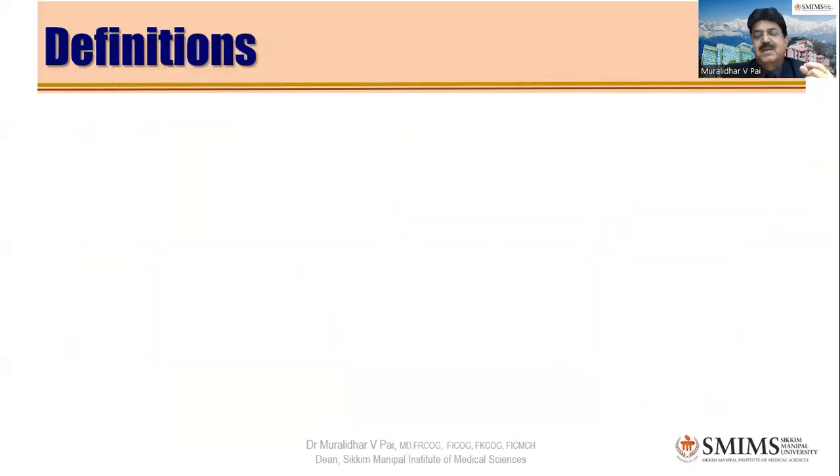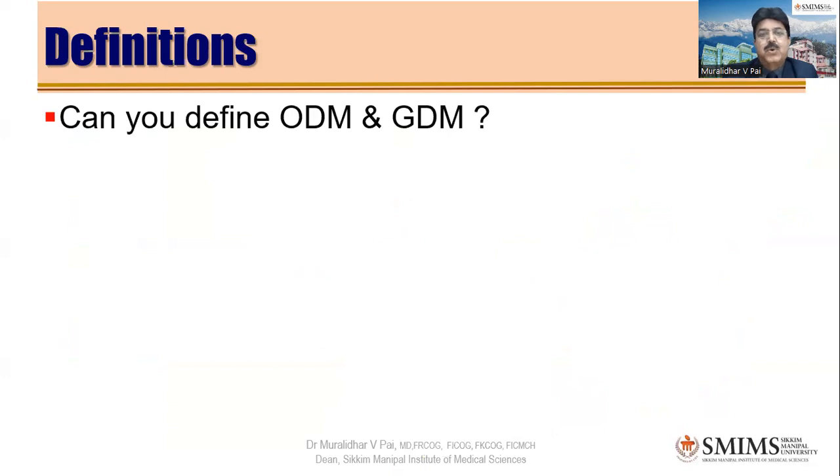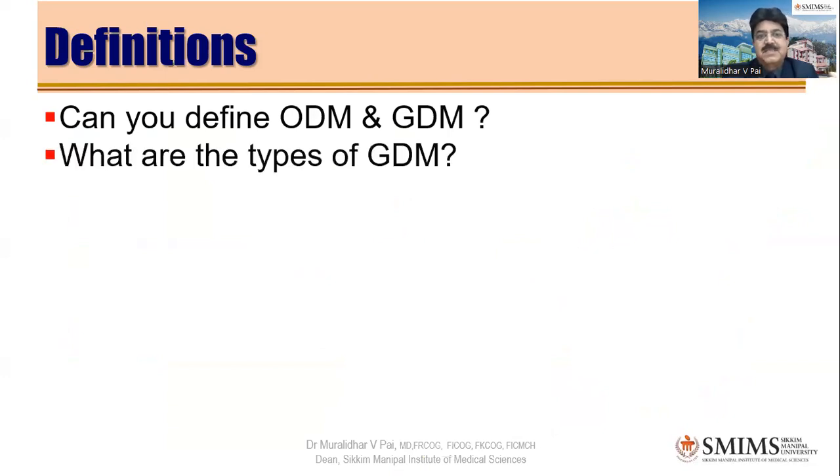Very good. Now, before we go to the actual case, one more question to you. Shall we first define what the different types of diabetes are that can be seen during pregnancy? We usually call it ODM and GDM. Can you explain for the benefit of all the PGs what is ODM, what is GDM, and in GDM, what are the types of GDM?